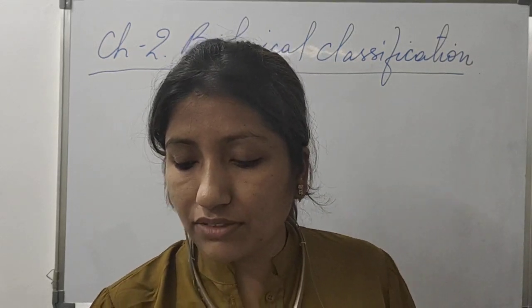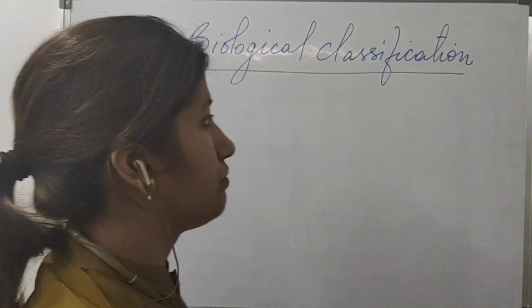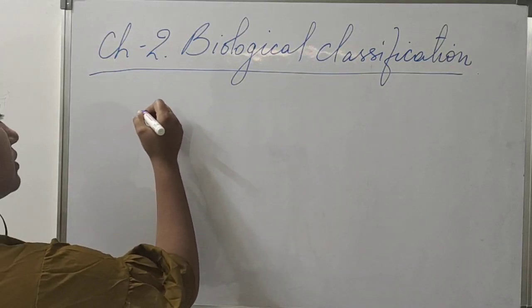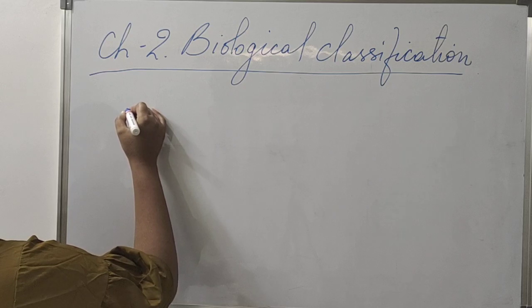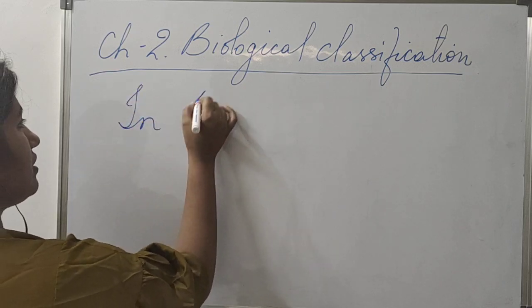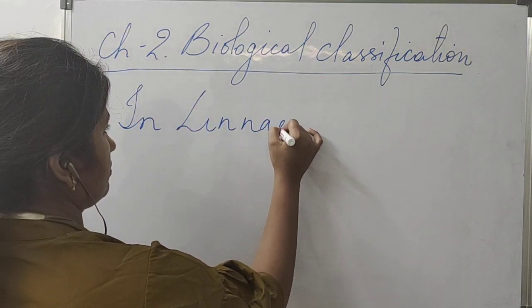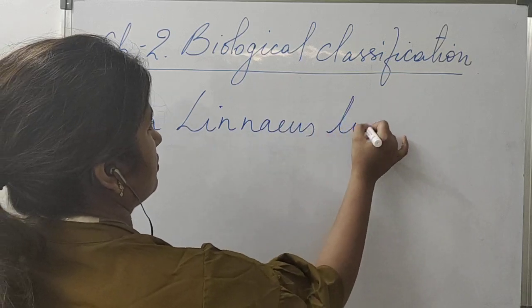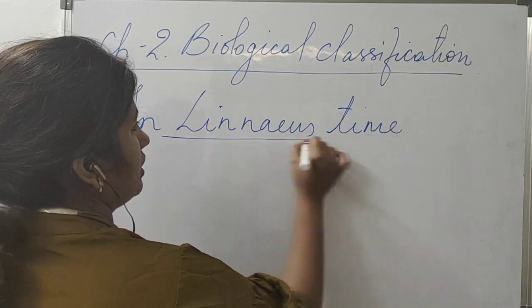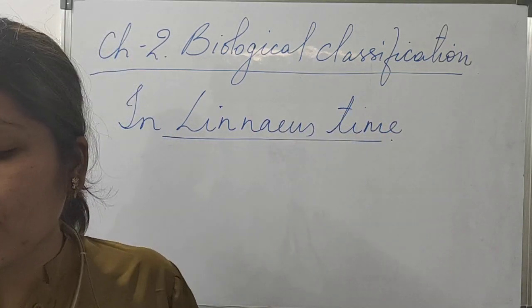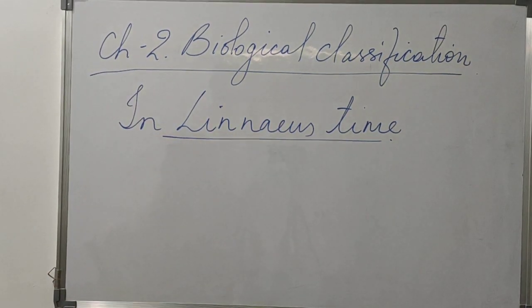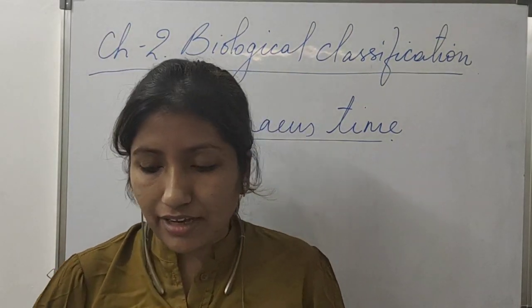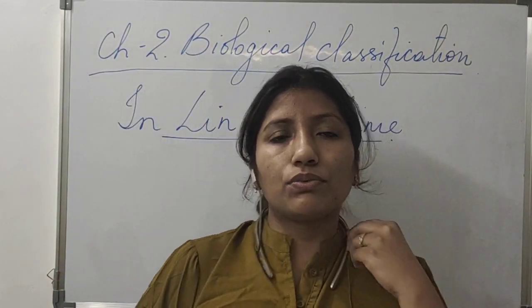Before starting the characteristics of the 5 kingdoms, we'll see the classification in Linnaeus's time. In Linnaeus's time, a 2 kingdom system was given. 2 kingdom system means Animalia and Plantae.